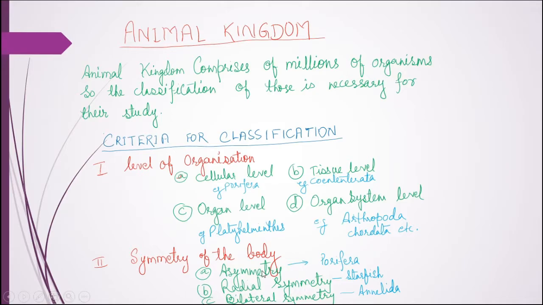Now symmetry of the body. On the basis of the symmetry of the body there are 3 types of organisms. First of all there are 2 types, asymmetrical and symmetrical, and among symmetrical there are 2 types, radial symmetry and bilateral symmetry. These are the examples: Porifera are asymmetrical, radial symmetry is seen in starfish, and bilateral symmetry in Annelida.